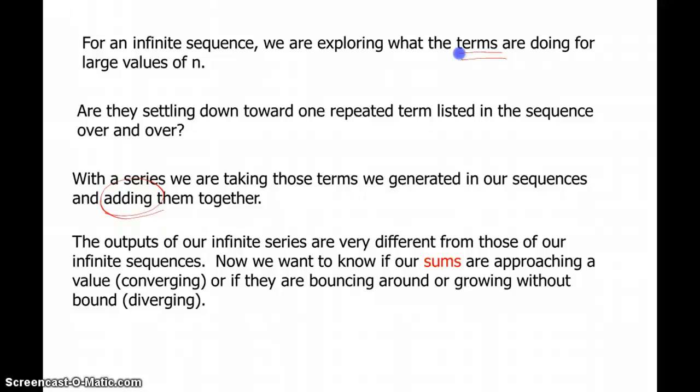Now what we're concerned about is, do our sums approach a particular value and stay there? That's what series convergence looks like. If those sums are bouncing around like the terms in the sequences did, then that is divergence. Or if they're growing without bound, that is divergence.